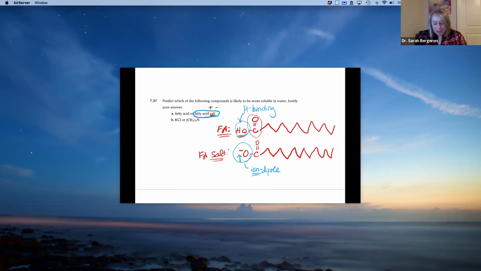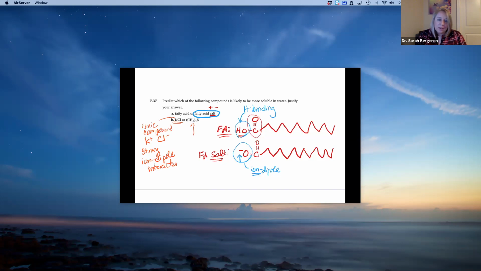Okay, B, KCl or (CH3)3N. What is KCl? KCl is an ionic compound. An ionic compound is a type of salt. So you have K plus and Cl minus. The ions inside of there are going to dissolve in water through strong ion-dipole interactions.